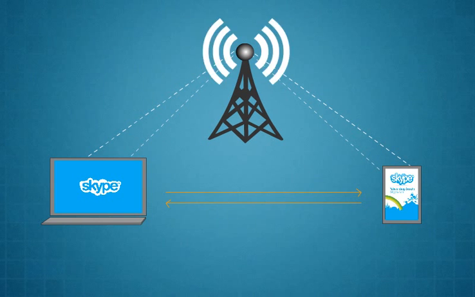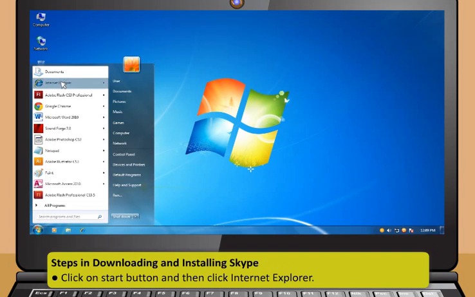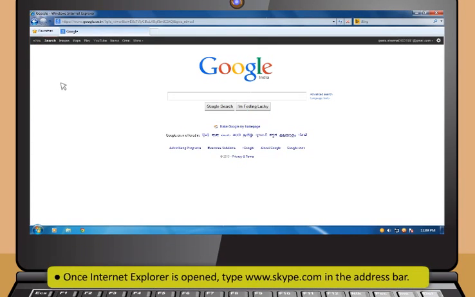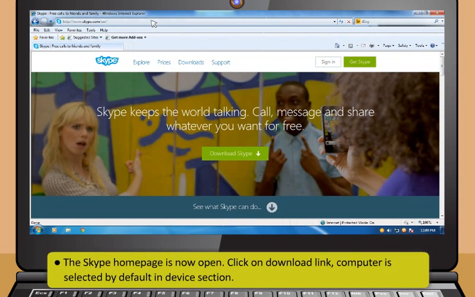Steps in downloading and installing Skype. First, click on Start button and then click Internet Explorer. Once Internet Explorer is opened, then type www.skype.com in the address bar. Now click on the Go button or press Enter. The Skype home page is now open. Then click on Download link.